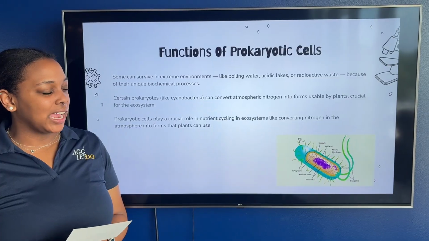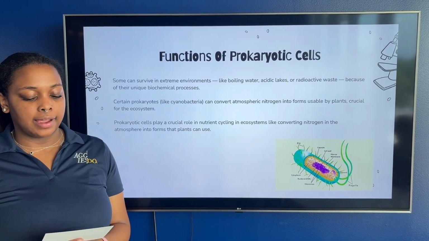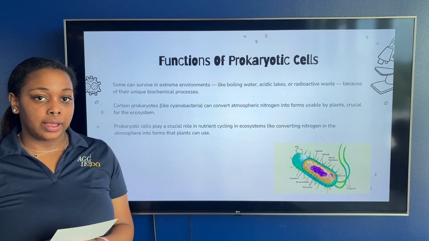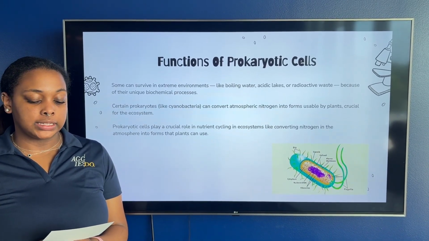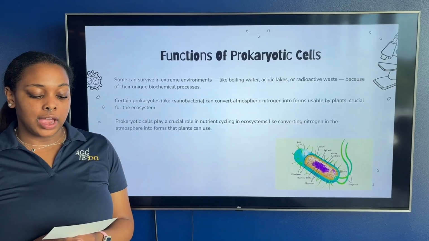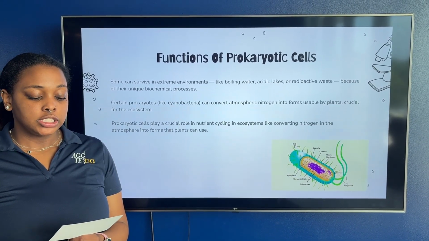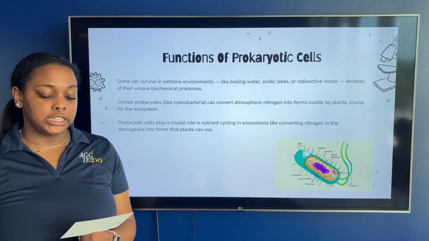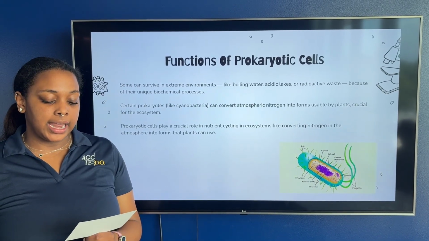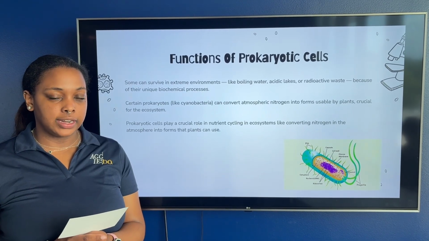Functions of prokaryotic cells. Prokaryotes, including bacteria and archaea, have thrived for 3.5 to 3.8 billion years. These unicellular organisms lack a nucleus and are found in virtually every environment, including oceans, soil, extreme heat, cold, and even highly acidic conditions. Their ability to adapt to such diverse habitats is a testament to their evolutionary success.